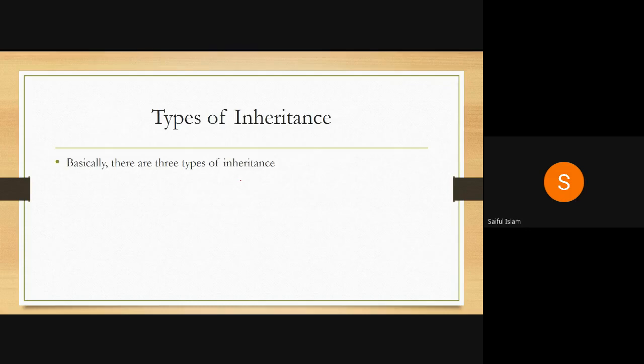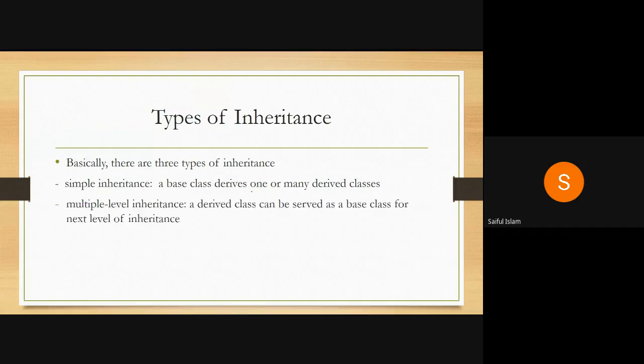Now, the next topic that we are going to discuss is inheritance. Basically, there are three types of inheritance in C++. So what are they? Simple inheritance: a base class derives one or many derived classes. So there is a single base class used for deriving another class. Next is multi-level inheritance. Multi-level means a derived class can serve as a base class for the next level of inheritance.